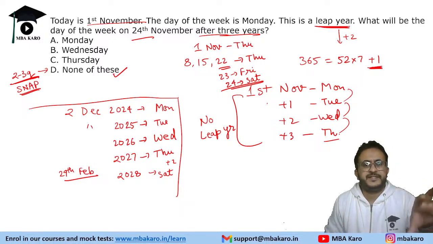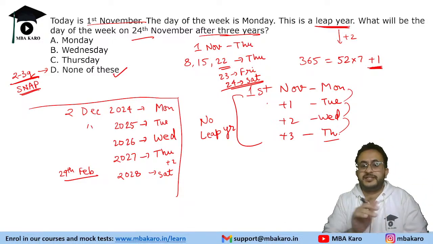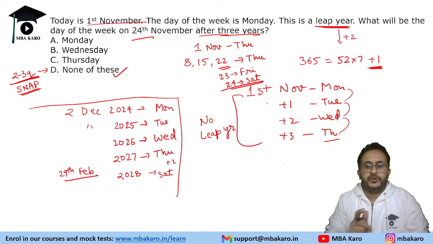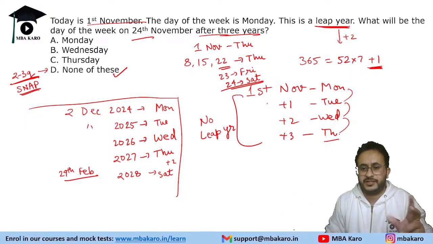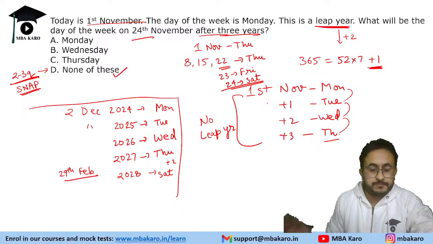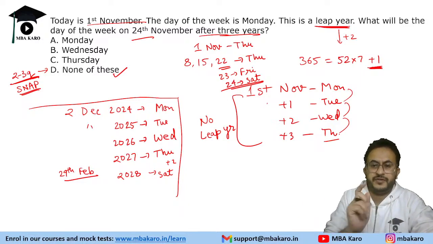So there will be at least 5, 6 questions in the examination that will have none of these as the answer. So I'm not saying that you should mark none of these as the answer. You should solve the question. Okay. So that is one feature of Snap. So this we have included in our mocks also.